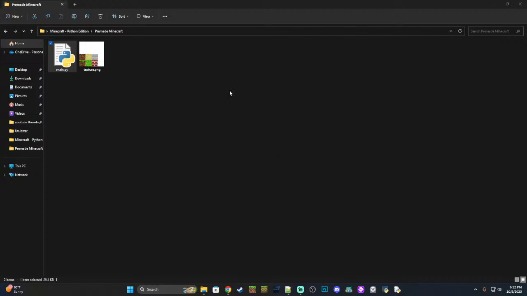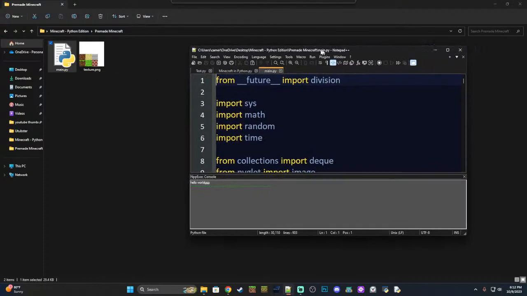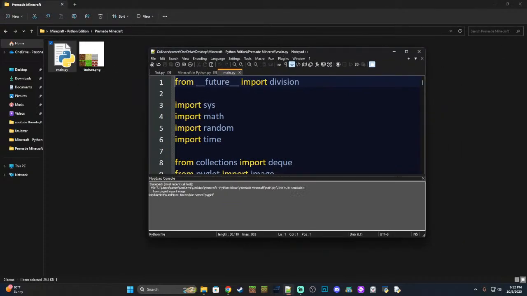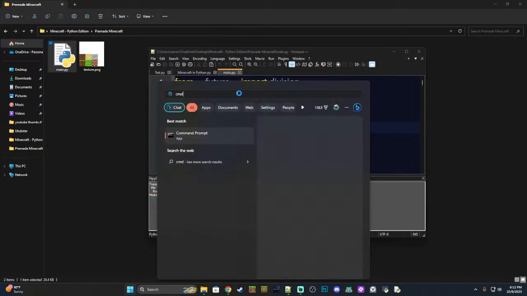So let's see, I guess I need something to run it with. Edit with Notepad. Let's see. I wonder if we need to rename. I wonder if we need to reinstall modules. Let me see. It's just one thing after the next here.